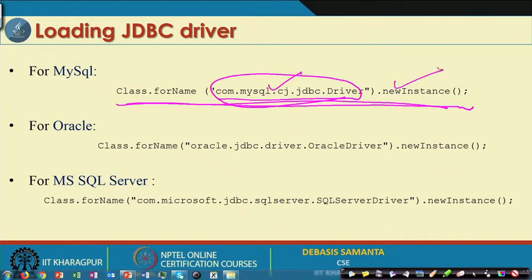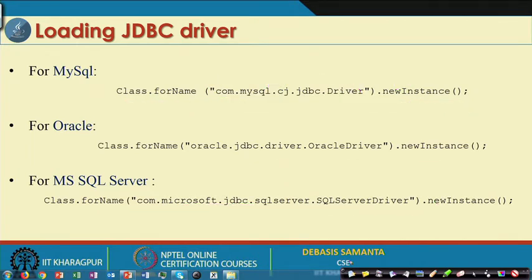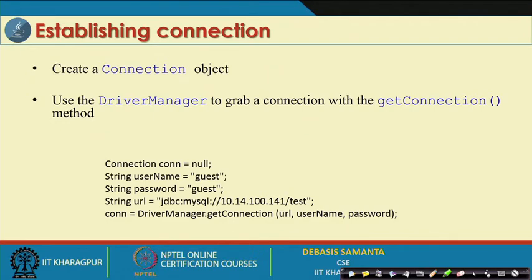This is very simple. On the other hand, if you want to connect to Oracle, this is the driver loading procedure, and for MySQL, this is the loading procedure. For different database management systems, different loading procedures are there. That information you can also get from the vendor itself, and they will tell you how to load your JDBC driver to connect to that particular database.